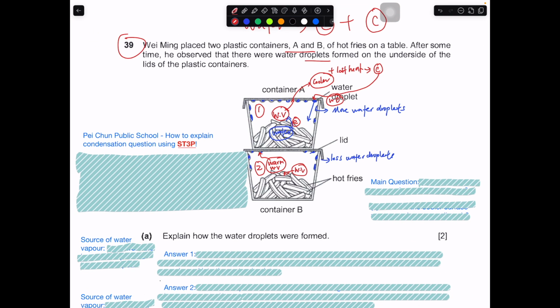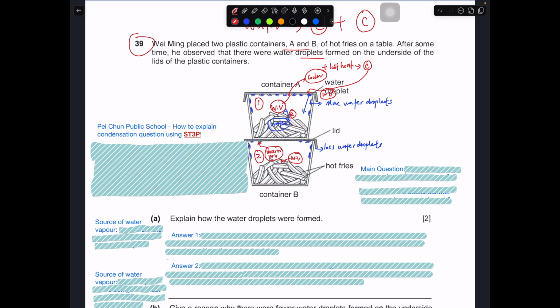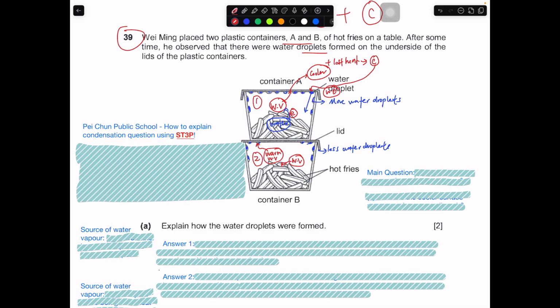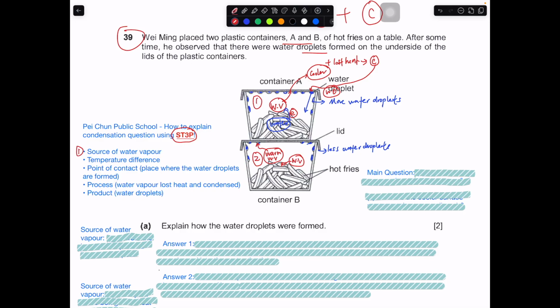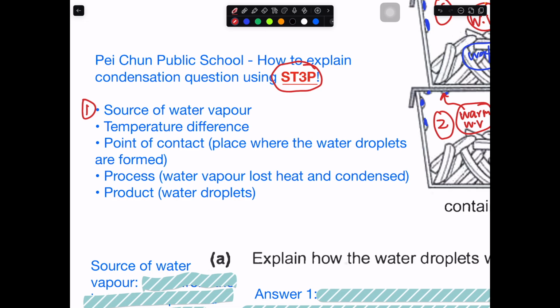For this type of question, every school will have their own answering method. For Pei Chun Public School, they always use this idea called ST3P, which is an acronym to represent certain answering techniques. Before you talk about the process, you have to tell me where the source of the water vapor is. That's how we identify that it could be from the hot fries, or it could have gained heat from the hot fries. Gain heat from the hot fries.